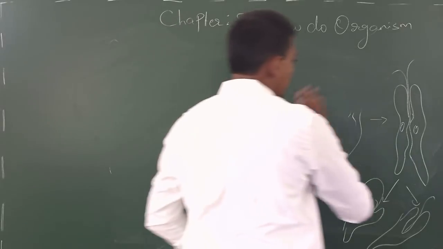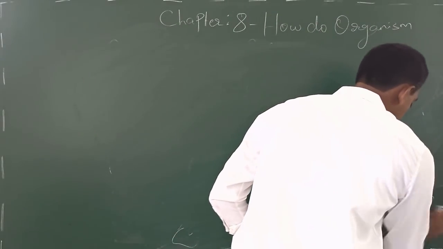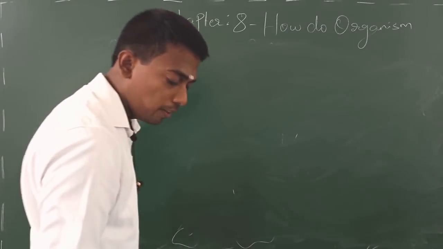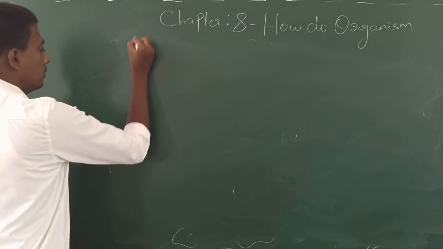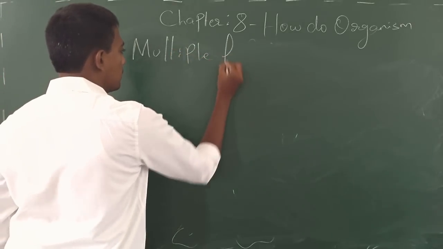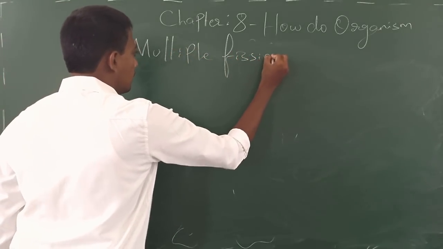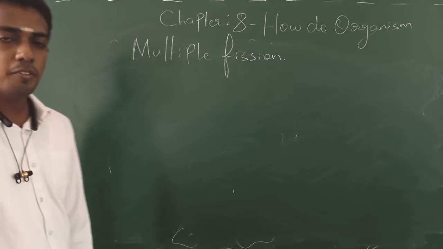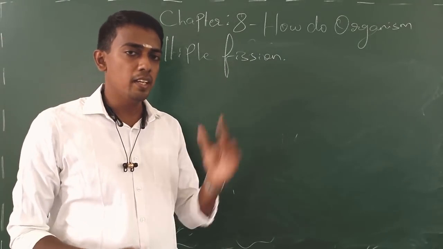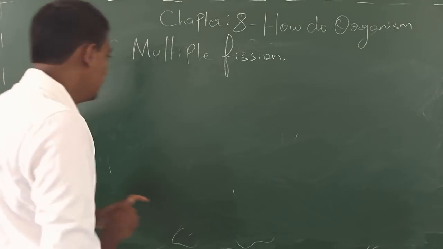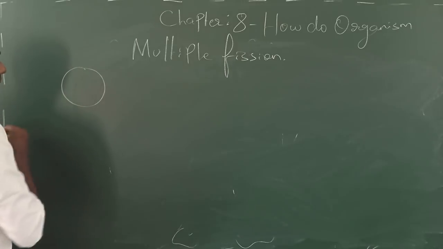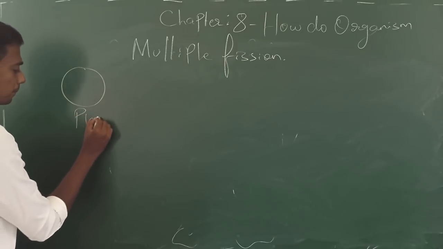And next, what we are going to see here is multiple fission. I told you what is multiple fission. Unlike the binary fission, here the number of cells produced is more, whereas there it's exactly 2. So the organism we are going to take as an example is Plasmodium.